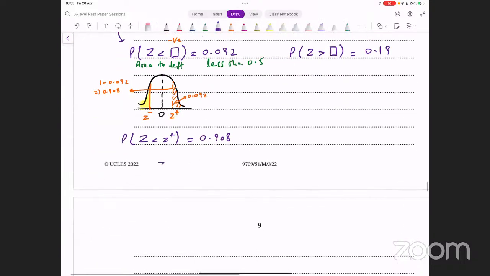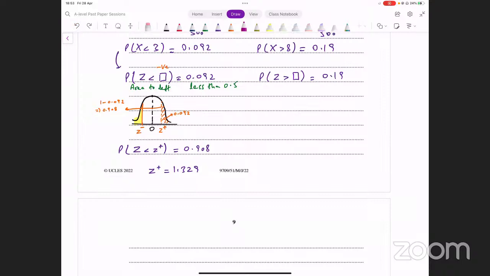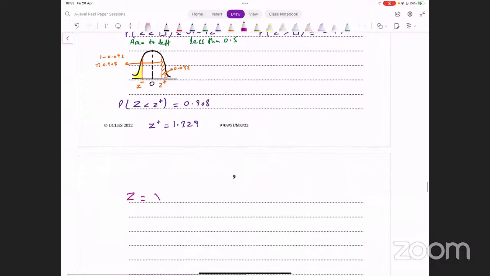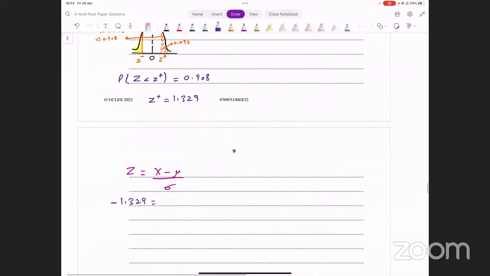यहाँ से हमें मिला कि z की जो पॉजिटिव वैल्यू है that is 1.329. But remember, actual z was this here. तो z की जब वैल्यू हम फॉर्मूला में डालेंगे वो नेगेटिव वैल्यू डालेंगे। So we write this down here. We say z equals x minus mu over sigma. Z की वैल्यू असल में क्या है, नेगेटिव। So this is going to be minus 1.329 equals x. X की जगह पे 3 आ रहा है, minus mu over sigma. This is one equation that we have in terms of mu and sigma.